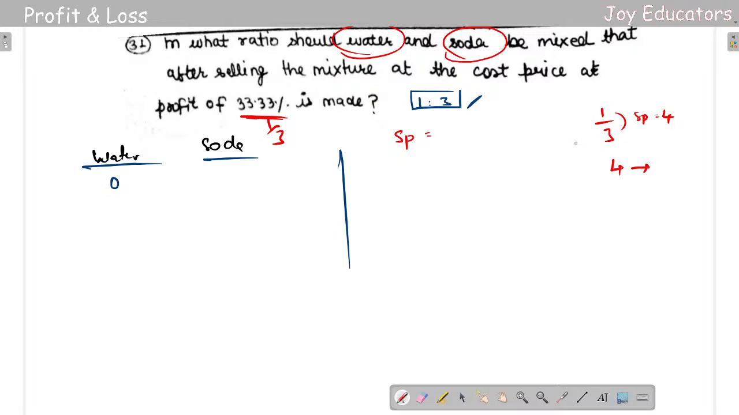Actually in the question they had to give this value, but they hadn't given. So if they had given this, we can do it, but also you can do it. So when mixed, it sold at its cost price.